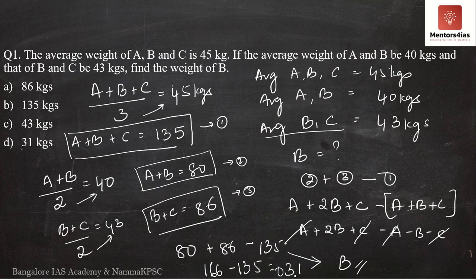Therefore, the value of B is 31 kgs. The weight of B is 31 kgs. Therefore, the correct answer is 31 kgs. The correct option is option D. I hope you've understood this particular question. So moving on to the next question.